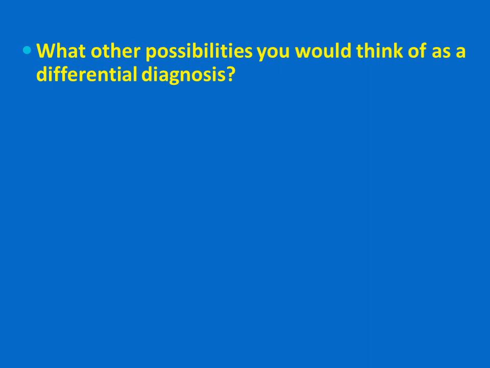What other possibilities would you think of as differential diagnosis? We always have to think of other possibilities rather than RDS, although the child is premature. However, still we think of other possibilities. The first one is infection, that is the early group B streptococcal disease. How can we differentiate between infection and RDS?